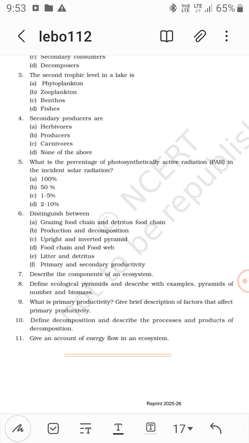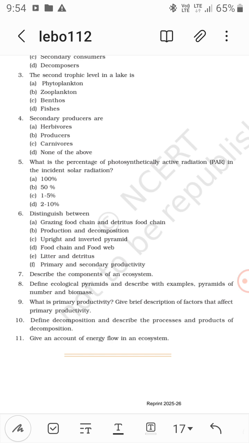So define ecological pyramids and describe with examples pyramids of numbers and biomass. Mostly for numbers it is upright, and for biomass in the sea it is inverted. It is inverted, right?